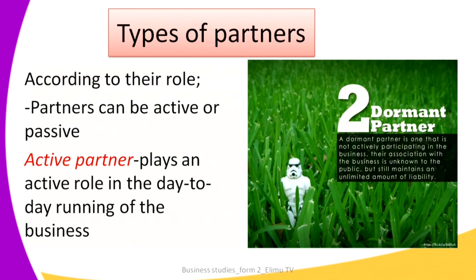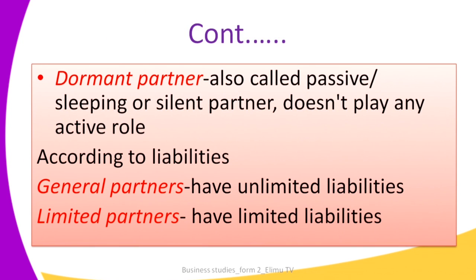Whereas a passive partner, who is also referred to as a dormant, sleeping or silent partner, does not play any active role in the business. So you will never find that partner in the business trying to see whether the activities are running smoothly.